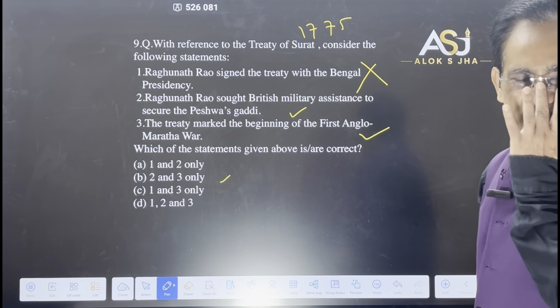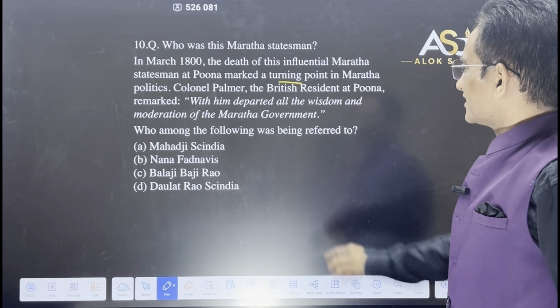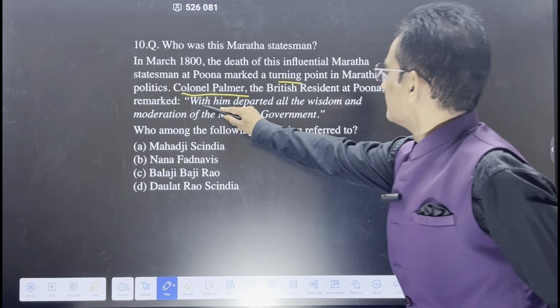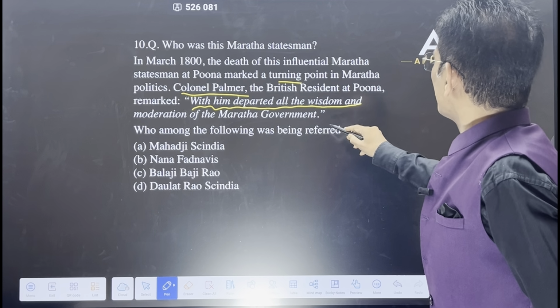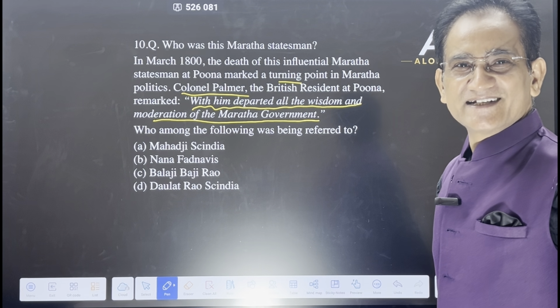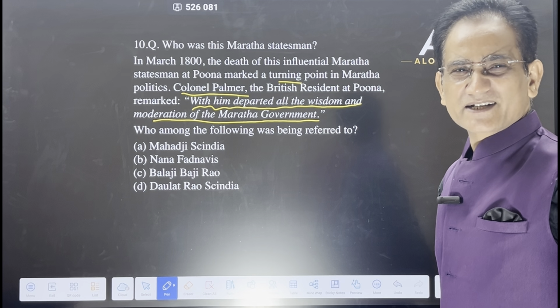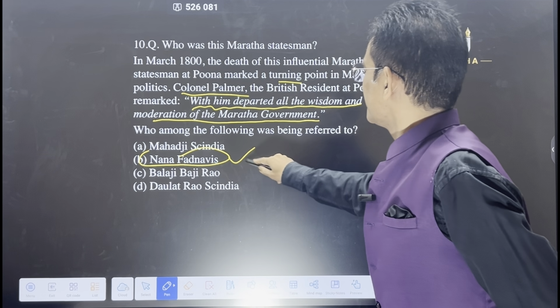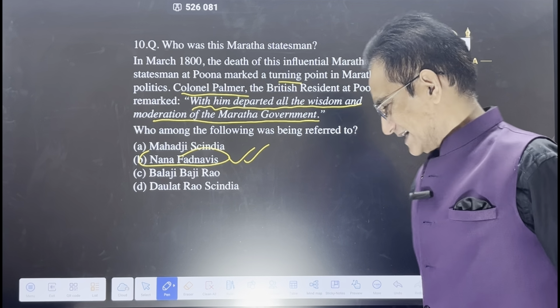I hope these questions help you revise properly. Then who was this Maratha statesman? In March 1800, the death of this influential Maratha statesman at Pune marked the turning point in Maratha politics. Colonel Palmer, the British resident at Pune, remarked, with him departed all the wisdom and moderation of the Maratha government. Can you guess who was that man who died in 1800? And therefore Baji Rao II started making mistakes. He was Nana Fadnavis. B.